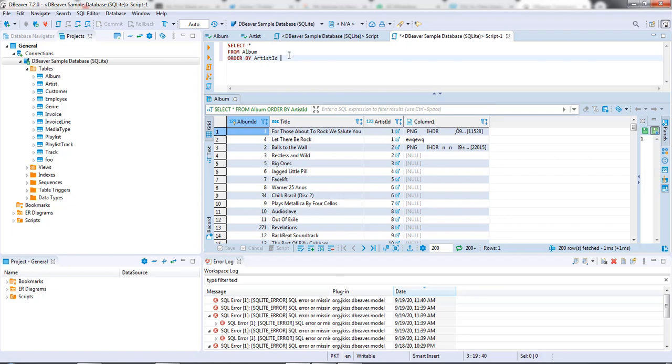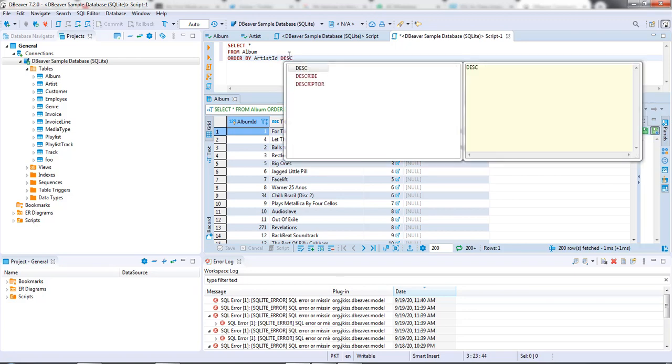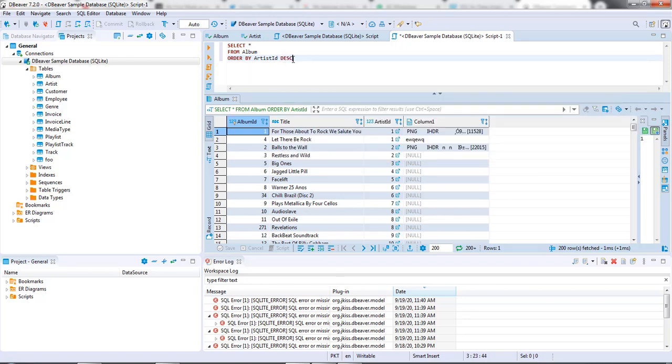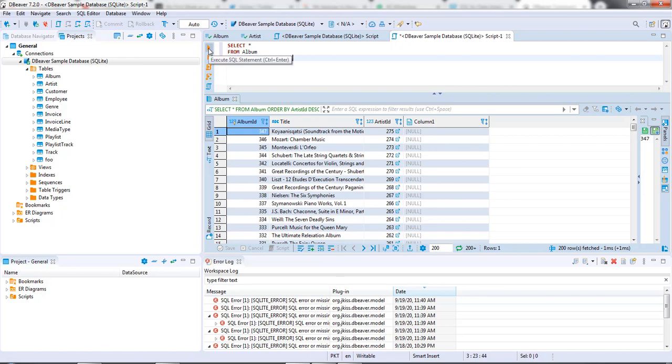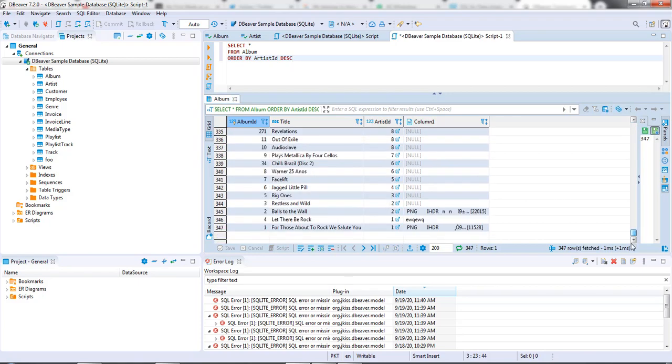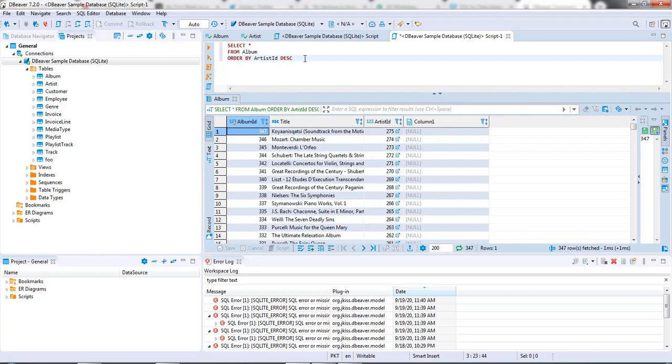And we can play around with this command as well. Let's say I wanted the table to be rearranged in a descending order. What I can do is just type in DESC for descending right next to the artist ID over here, and when I click on the play command, as you can see, now the table has been entirely rearranged but in a descending order, starting from the highest value and going all the way to the lowest value. So yeah, that was the ORDER BY command.